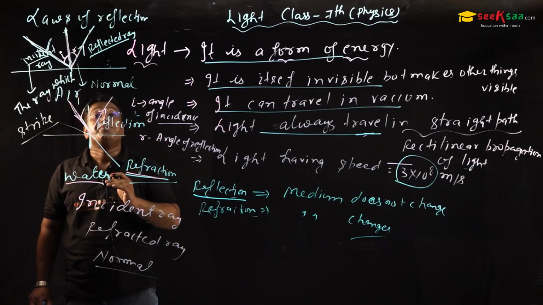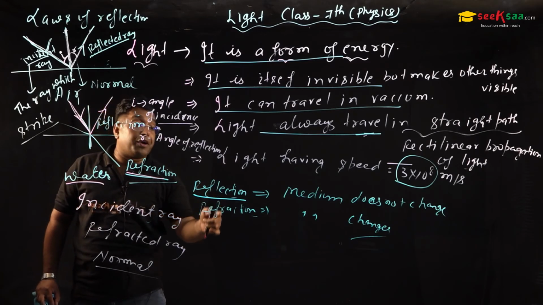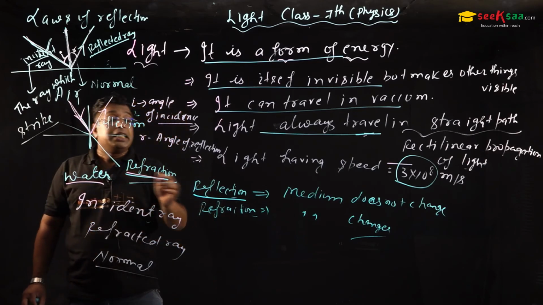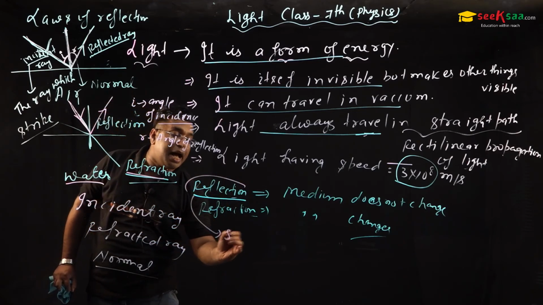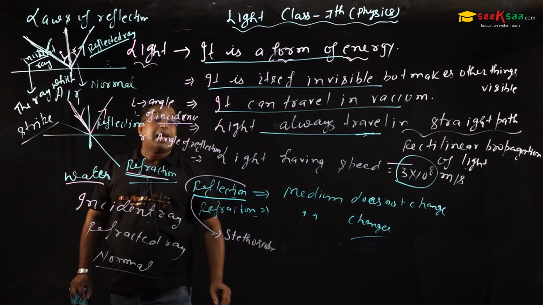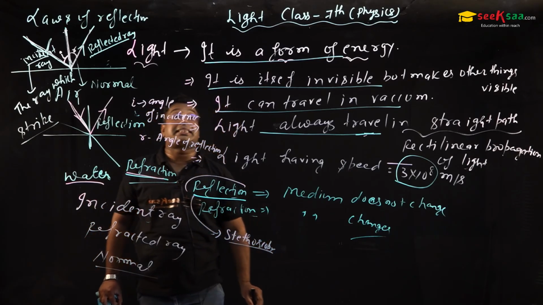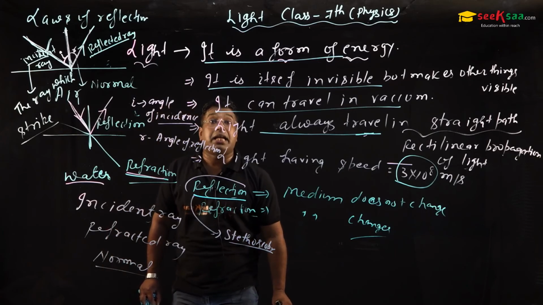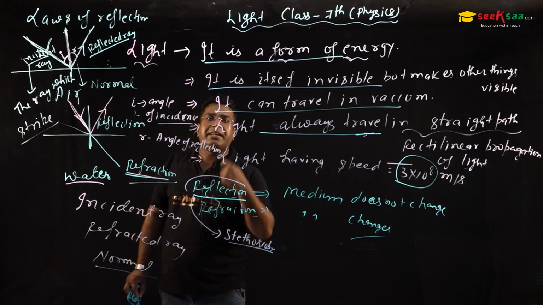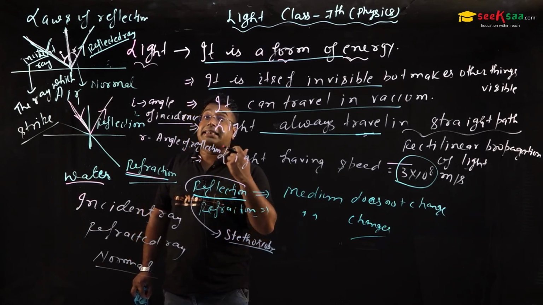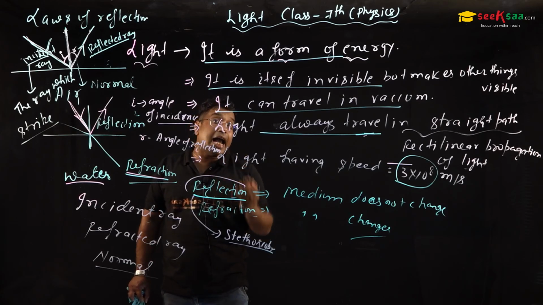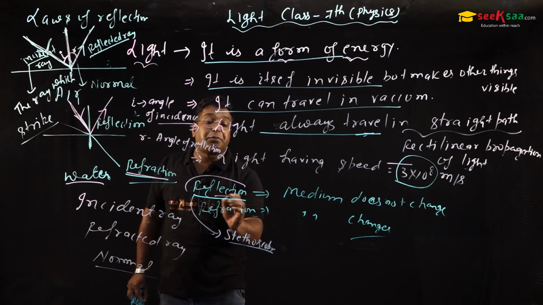We have studied that when there is a change of medium it is called refraction, and when there is no change of medium it is called reflection. The stethoscope, called ala in common language, works on the principle of reflection. A stethoscope was invented by the scientist Rene Laennec. So we can very easily remember who invented the stethoscope. The stethoscope used by the doctor works on the principle of reflection.